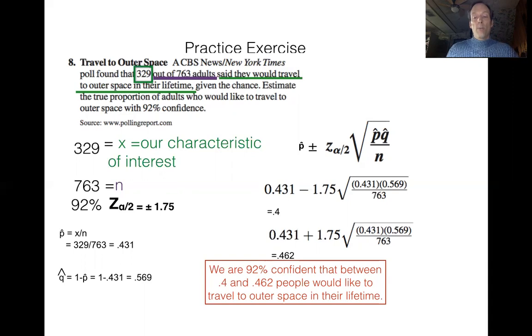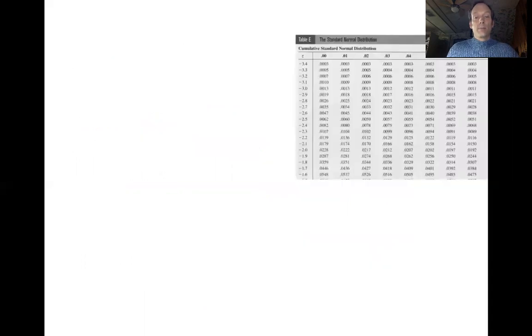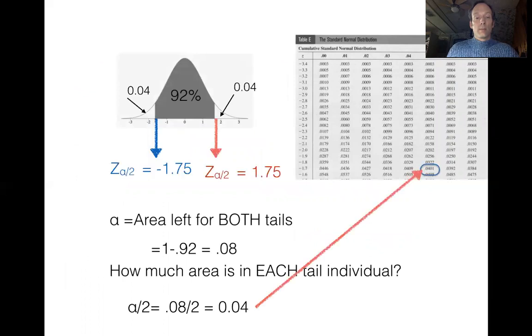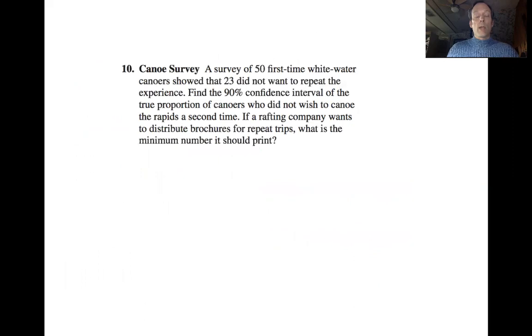Let's go ahead and do one more practice example. Okay, so take a minute and pause the video if you'd like to, and read through the question. Okay, so I'm going to list down everything that I've got to work with, all my different numbers, 50, 23, 90%, and I'm going to start to identify things in the question.